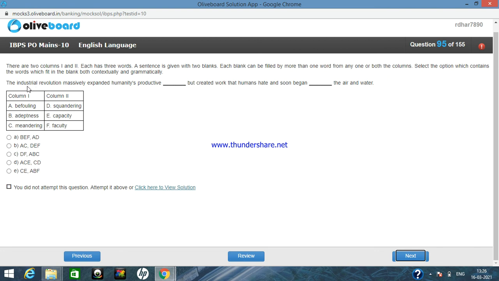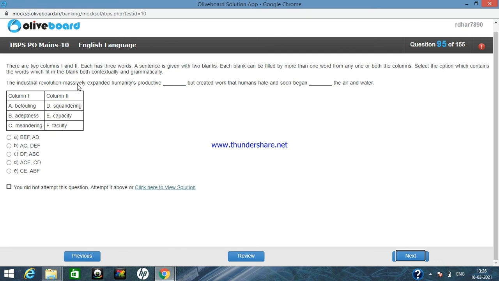Now the industrial revolution massively expanded humanity's productive meandering. So I have already told you the correct meaning of meandering. That means beating around the bush, not talking on the points, or not talking directly. It is about making things more complex. So humanity's productive meandering will also not be logically correct. So we are already left with one option, that is option number A, but still we will check it.